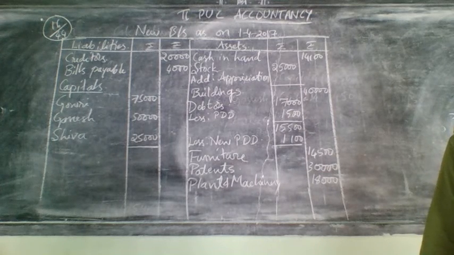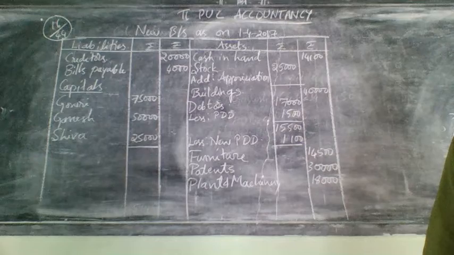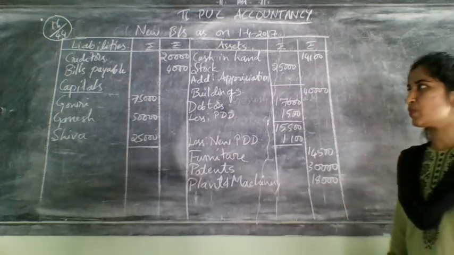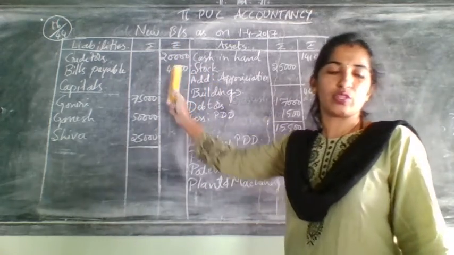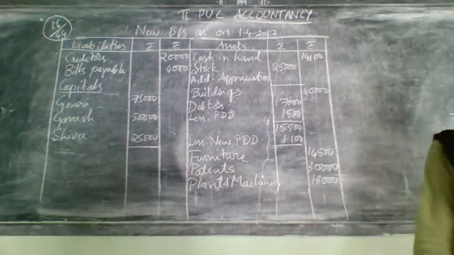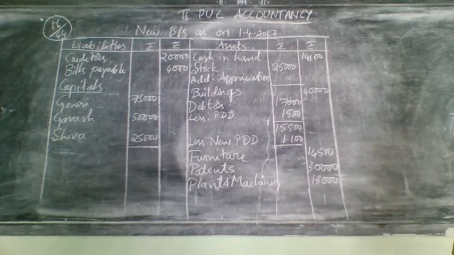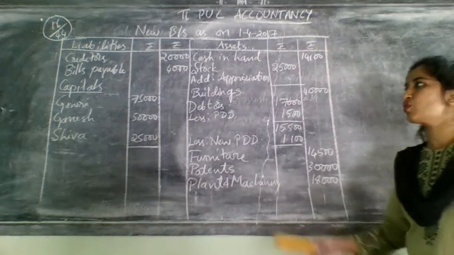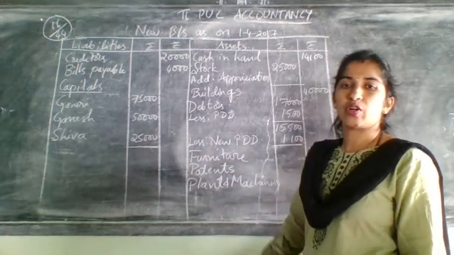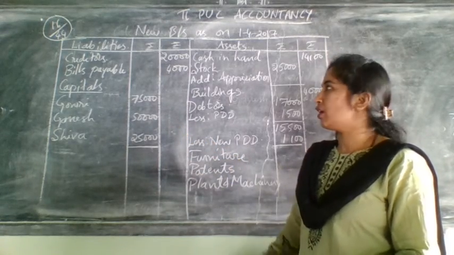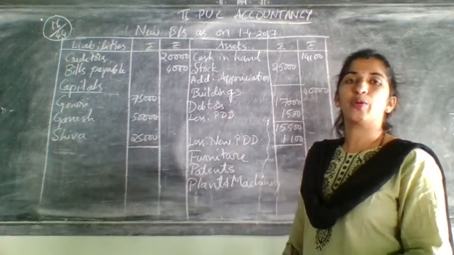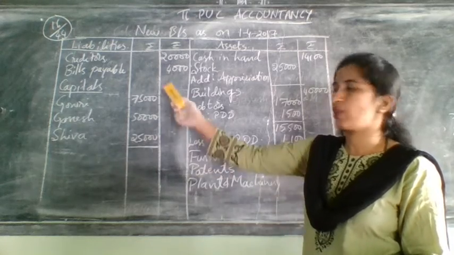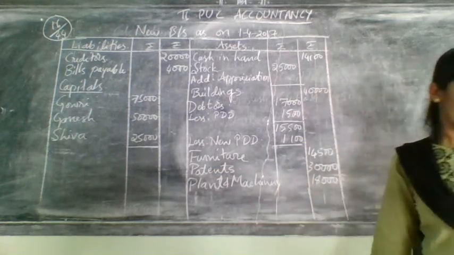Now let us move on to the liability side. Creditors, bills payable, you are having no other adjustment for that. 20,000 and 4,000 as it is, you need to write there. After that, you are having general reserve. General reserve, you should not take it here. Why? Because it was already distributed to old partners in partners capital account, so it will not appear in the new balance sheet.